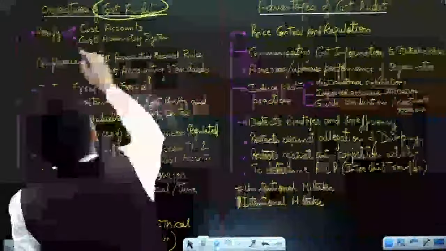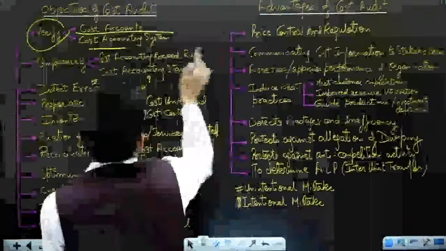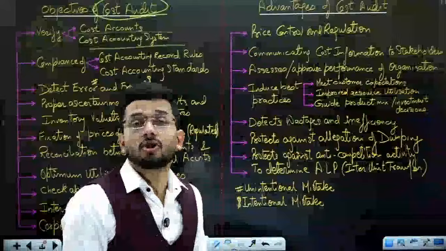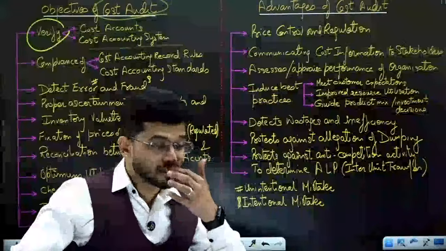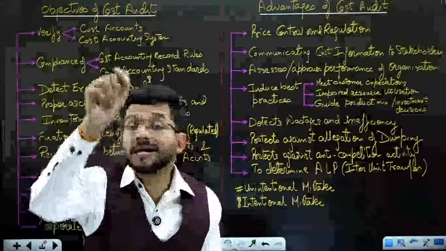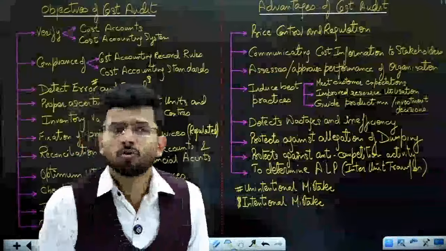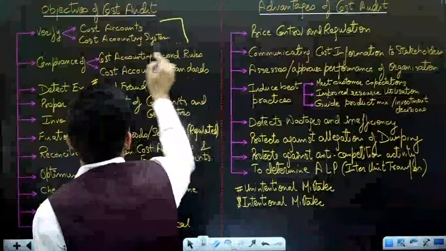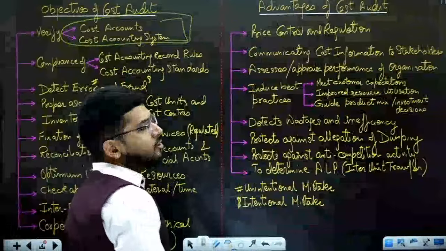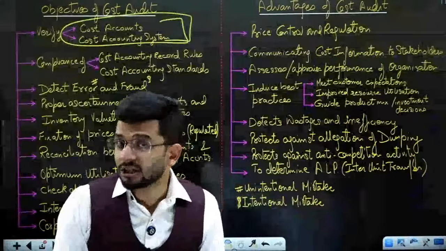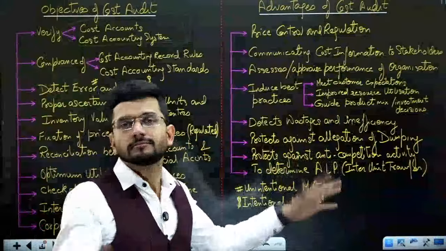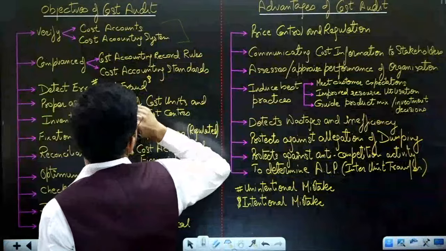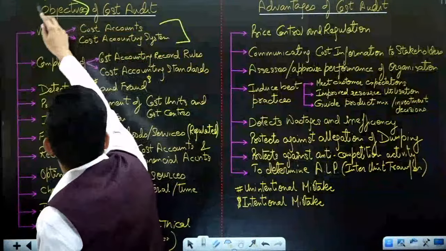The first objective of cost audit is that it verifies the cost accounts and the cost accounting system. We need accurate cost sheets so that we can understand the profit margin and the price at which we can sell a particular product. To ensure cost accounting is done accurately, we need cost audit. That is the first and foremost role played by cost audit.